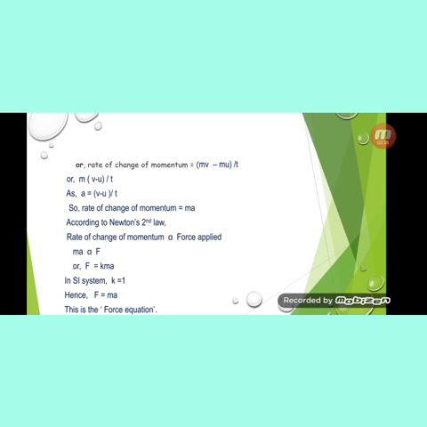Now, according to Newton's second law of motion, rate of change of momentum is directly proportional to the force applied. Therefore, substituting the respective values, we get ma is directly proportional to F, and F is directly proportional to ma. When we remove the proportionality sign, we put a constant. We will substitute k as the proportionality constant. Therefore, the equation becomes F is equal to kma. In the SI system, the constant k has the value 1. Therefore, the equation will become F is equal to ma. This is known as the force equation, and this is the mathematical formulation of Newton's second law.